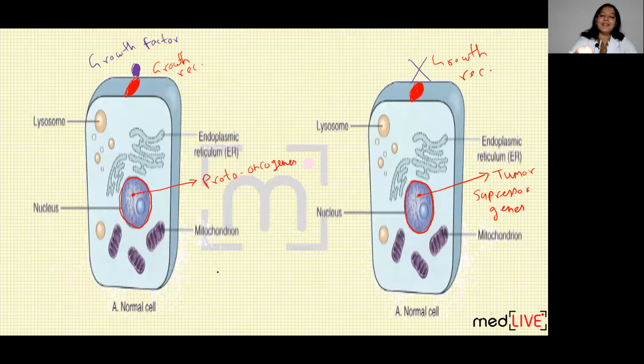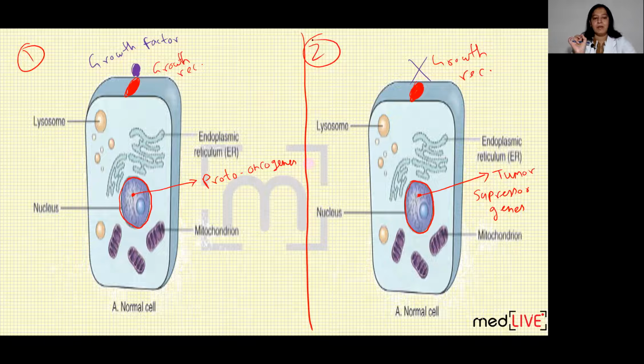Just understand. Look at this diagram. Everyone please concentrate. Look at the first cell and the second cell. This is the first cell. This is the second cell. In the first cell, you can see there is a red colored growth receptor present on the cell surface, and a purple colored growth factor is coming and binding with this growth receptor. I have told you, when growth factor binds with the growth receptor, this cell will do mitosis and divide into 2 cells. Mitosis occurs here, and 2 cells are formed.